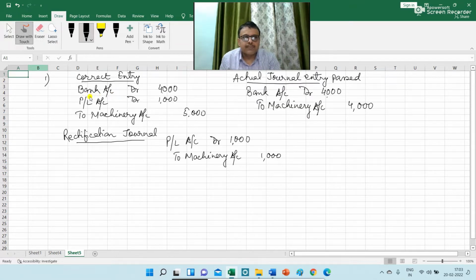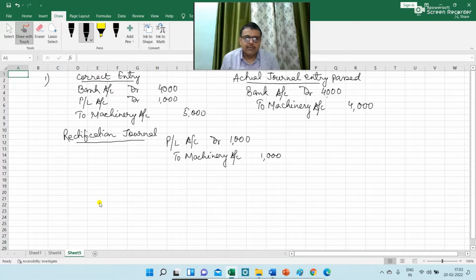The correct entry is bank account debit 4,000, profit and loss account debit 1,000 to machinery rupees 5,000. But the actual journal entry that was passed was bank account debit 4,000 to machinery account 4,000. So the rectification journal that I have to pass is profit and loss account debit to machinery. So in the PL account we will write loss on sale of machinery, and we are going to reduce rupees 1,000 from the balance of machinery which is given in the trial balance.